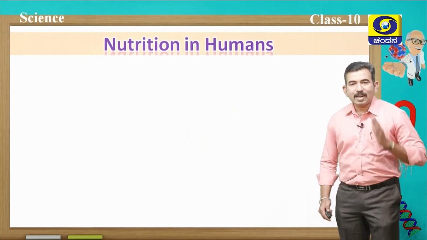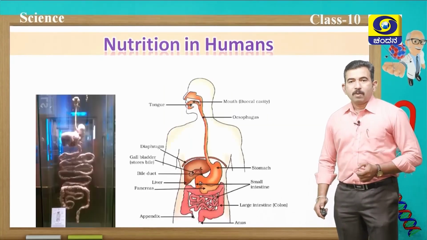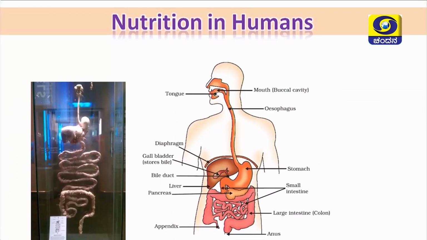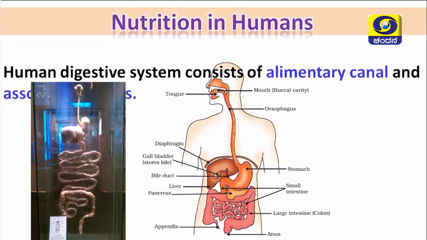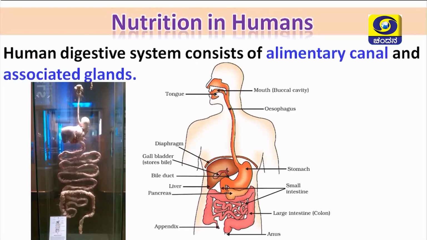Students, now let us discuss nutrition in human beings. We are multicellular organisms. We possess a well developed digestive system. In this picture you can see the digestive system of a human being. It has mainly the alimentary canal and associated glands. The alimentary canal starts from the mouth and ends in the anus. The important parts of the alimentary canal are the mouth, esophagus, stomach, small intestine, large intestine and anus.